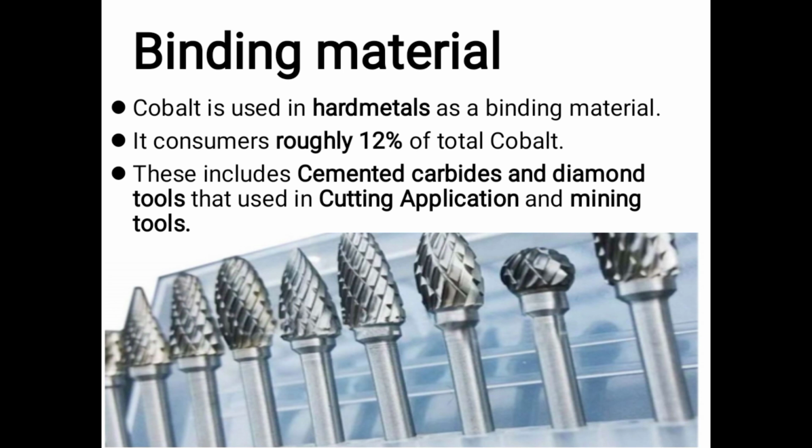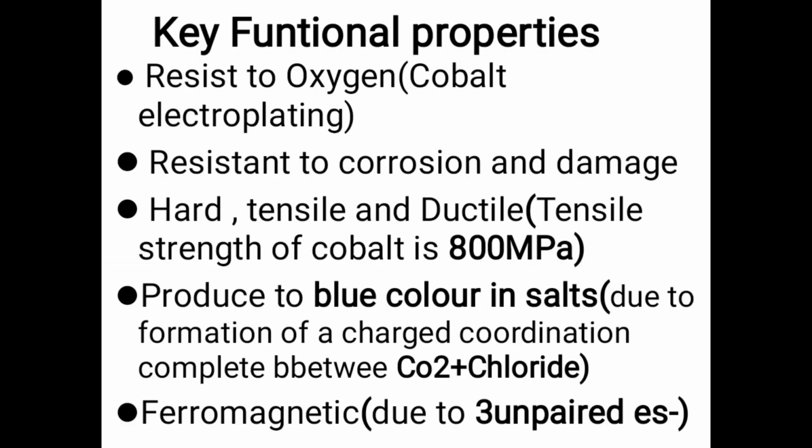The last one is binding material. Cobalt is used in hard metals as a binding material. It consumes roughly 12% of the total cobalt. These include cemented carbides and diamond tools that are used in cutting applications and milling tools. And you are already familiar that diamonds are used in cutting applications.